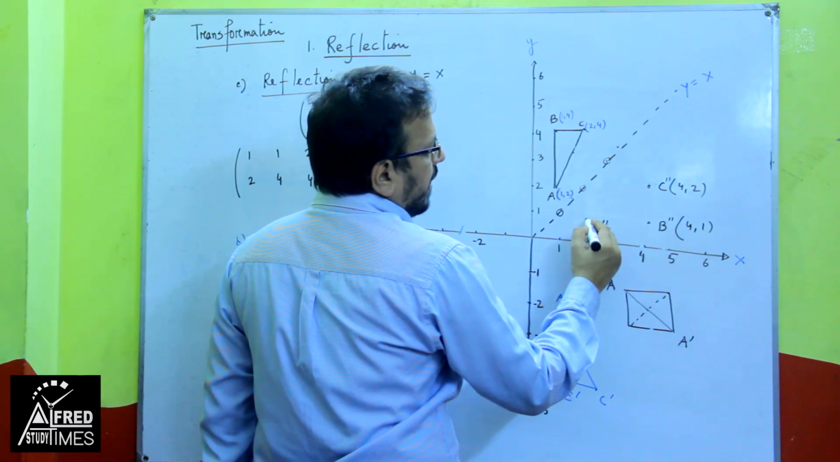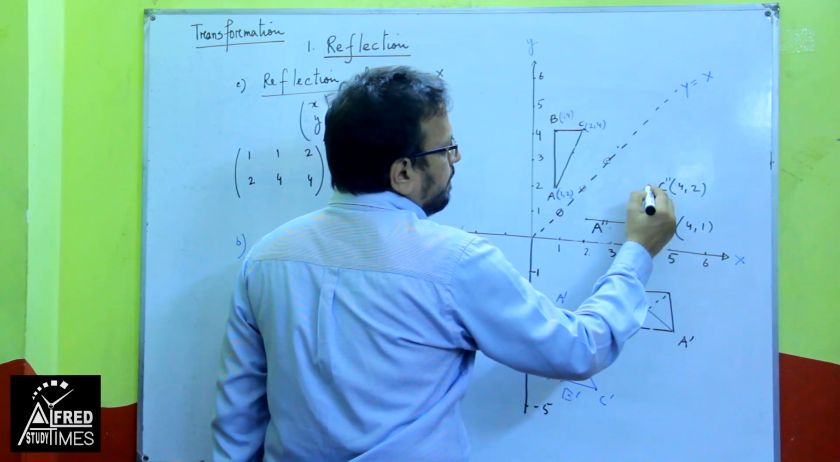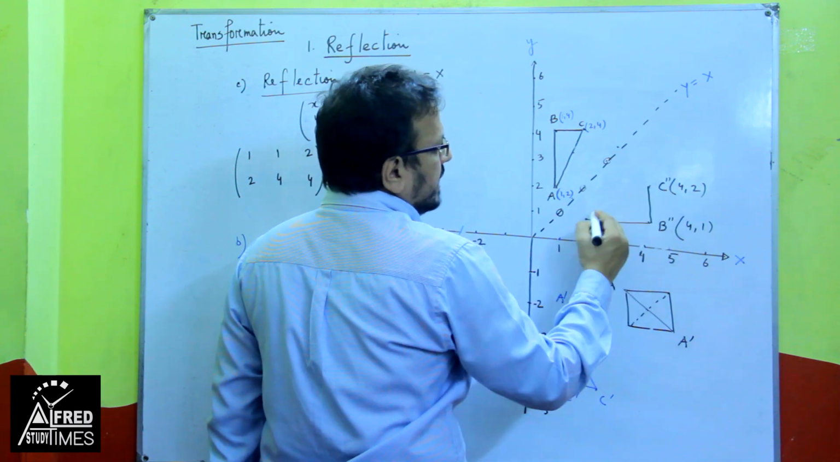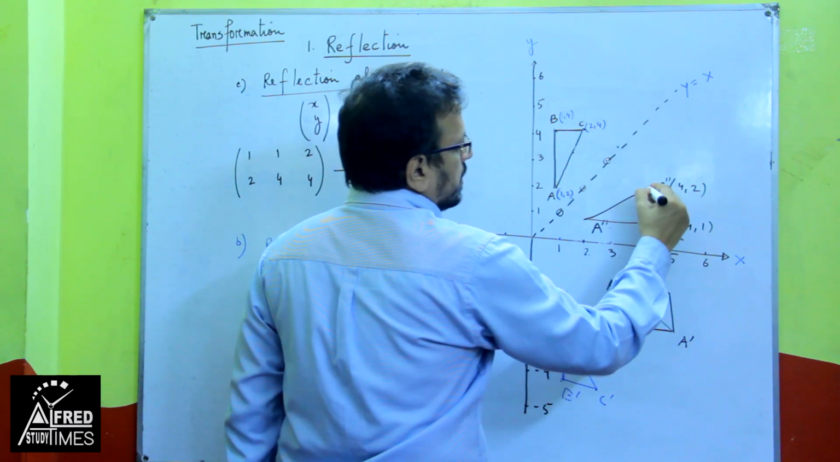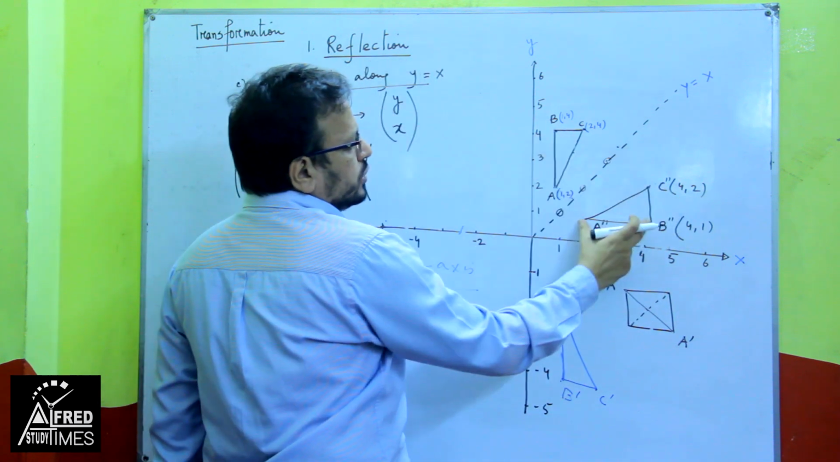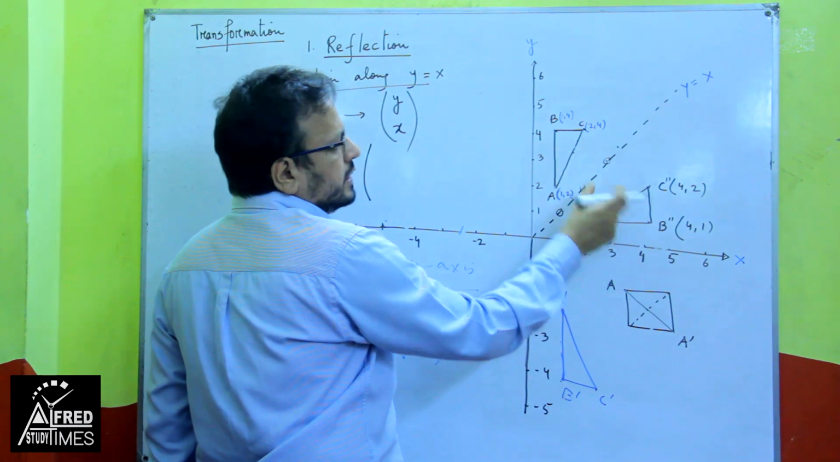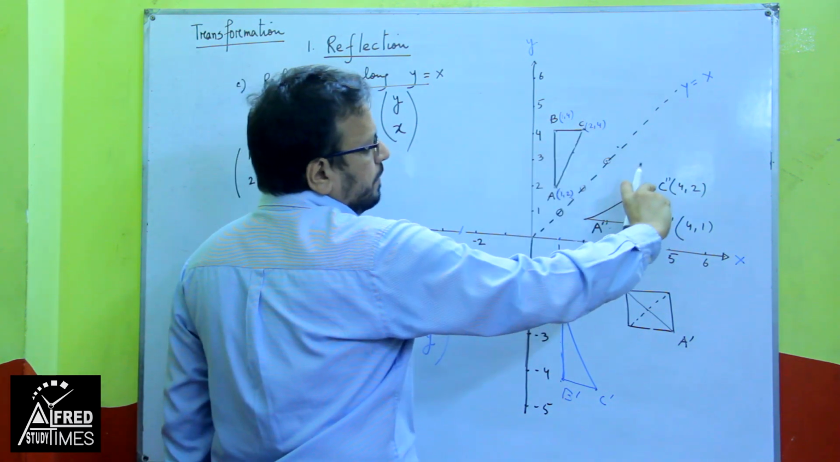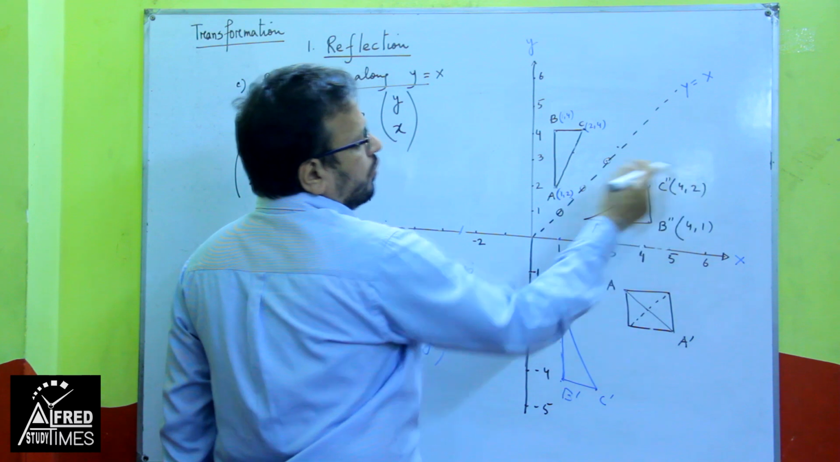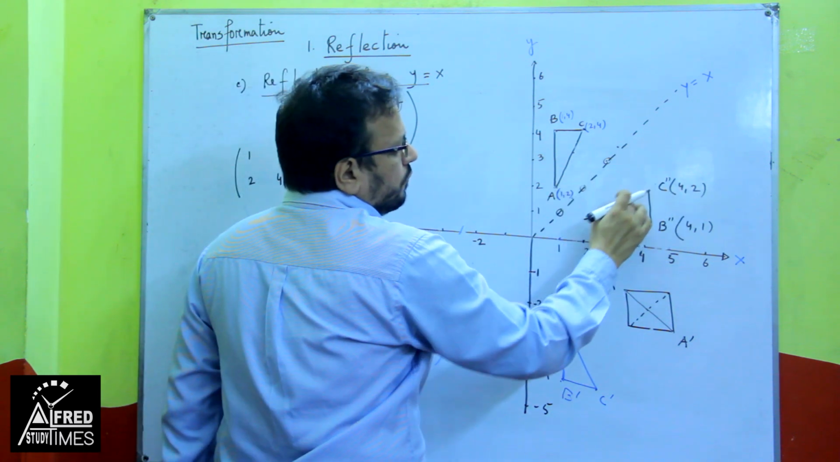Now let us join the triangle and see that the shape of the triangle remains unchanged. It's 2 units here, and 2 units here, A to B and A double prime to B double prime. B to C is 1 unit, see here B to C is 1 unit, 4, 1, 4, 2. Understood?